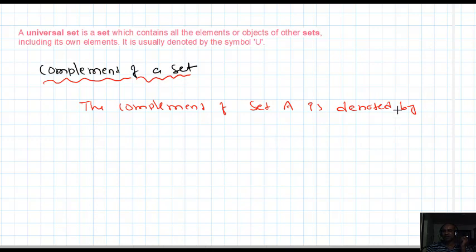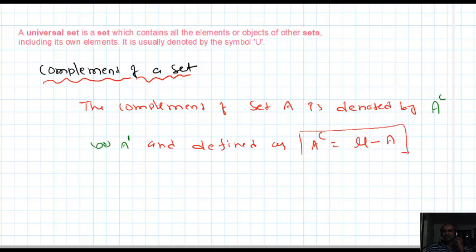A power C, read as A complement, or sometimes A power dash. The complement of set A is denoted by A complement and defined as A complement equals U minus A. Set A existing means automatically that it should be a subset of the universal set, no? So from the universal set you want to remove the elements which are in A, then what you get is called A complement.